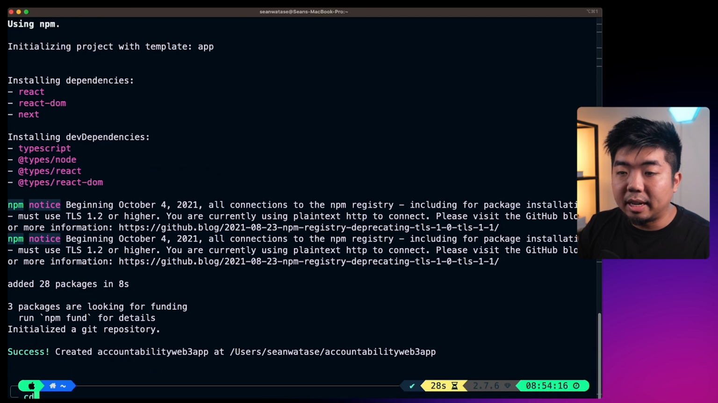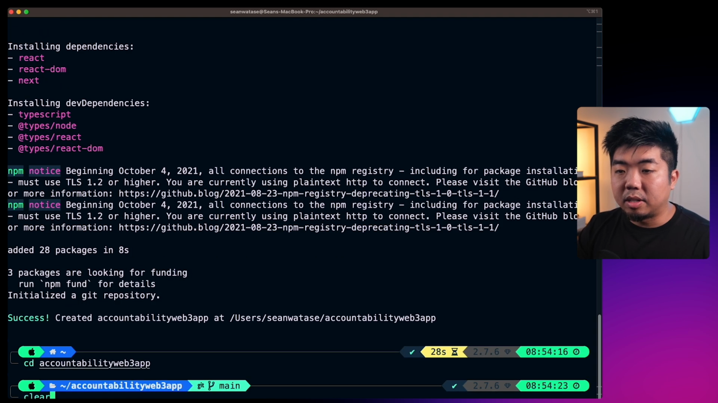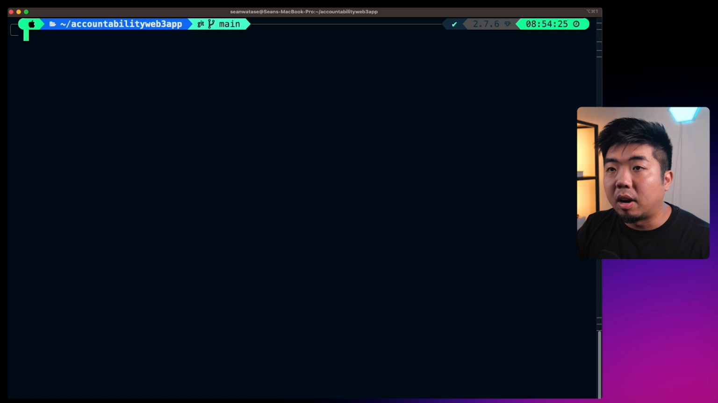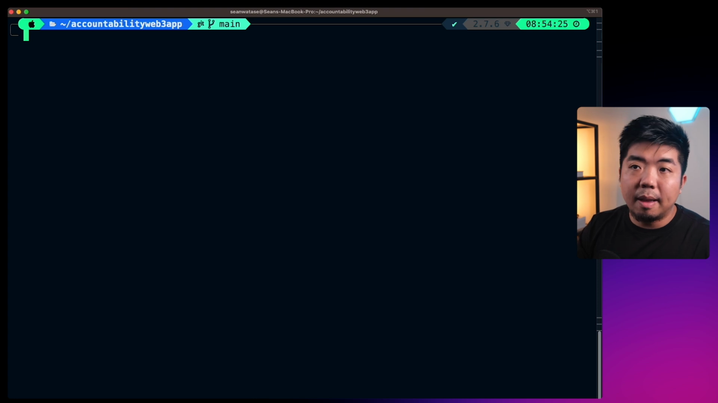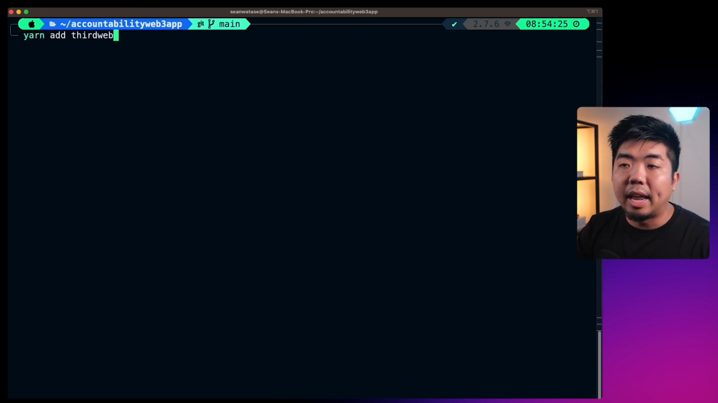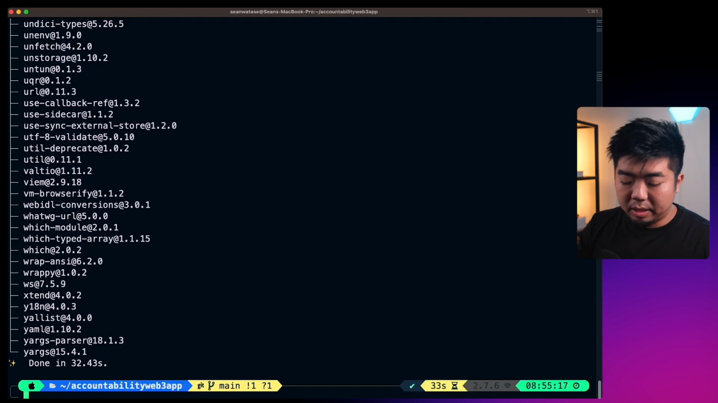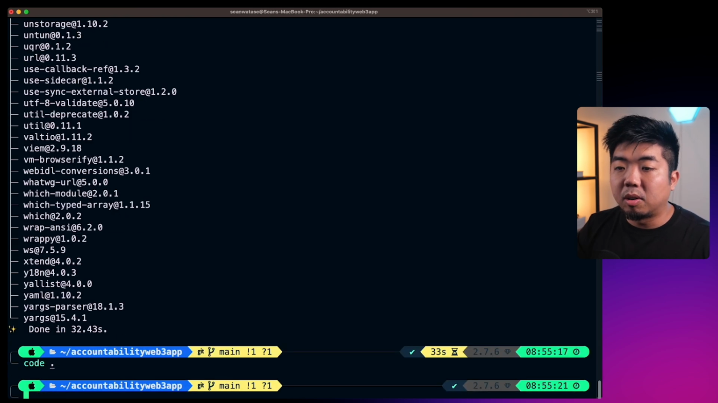So once we've created that, let's change into our accountability Web3 app here. And let me just clear this out. So we're in our project folder here, and I'm going to install thirdweb. To install thirdweb, you can use npm, yarn, pnpm, or bun. You can check it out in our docs on how to install thirdweb. I'm going to be using Yarn here, so I'm going to put yarn add thirdweb to install thirdweb into my project. And once that's done, we will open this up in our code editor here.